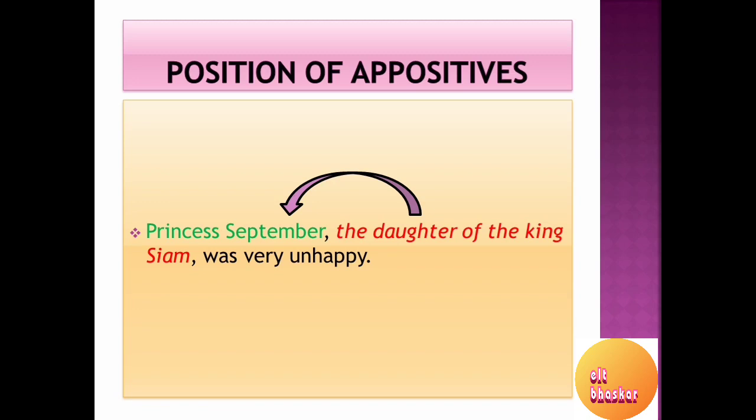Which one? Yes, the daughter of the King Siam, and that is adding extra information to Princess September. So Princess September has been given extra information with the help of this appositive, the daughter of the King Siam. Therefore we are calling it non-essential, and we can also find it is separated by commas. After Princess September there is a comma, and after this appositive there is a comma.